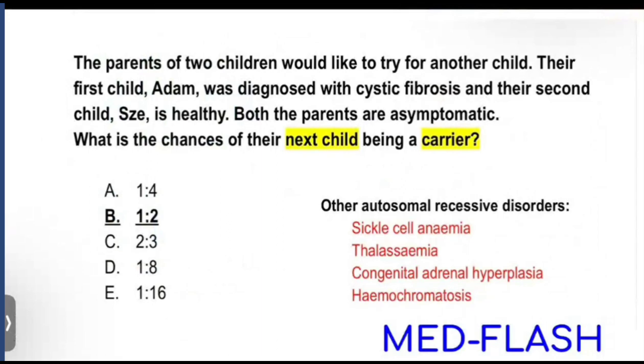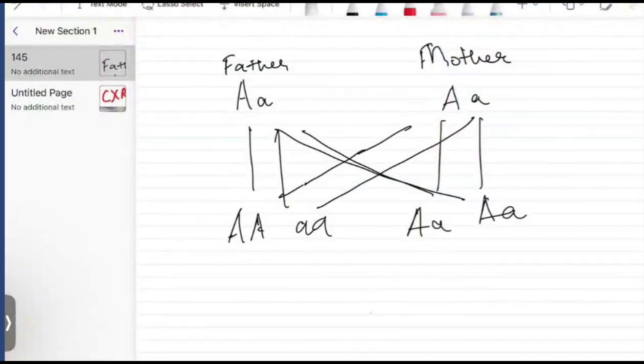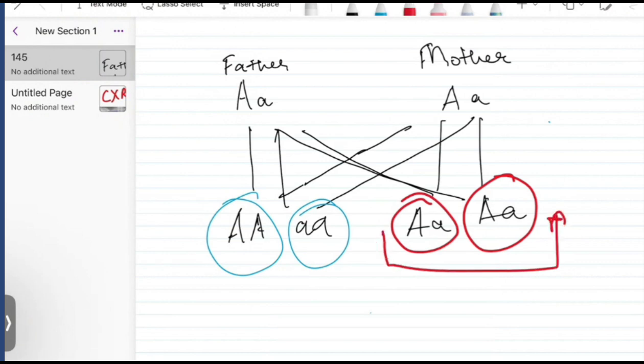Okay. So simply we've done the cross matching and we got two children. They can be carriers out of the four children. Okay. So this is a normal child, this is a normal child. This is a normal child and this is a normal child. Only these two children are carriers. So this is not a normal child, sorry. This is the diseased child, right? This is the diseased child. This is a normal child, and these two are also symptomatically normal, but these are carriers.